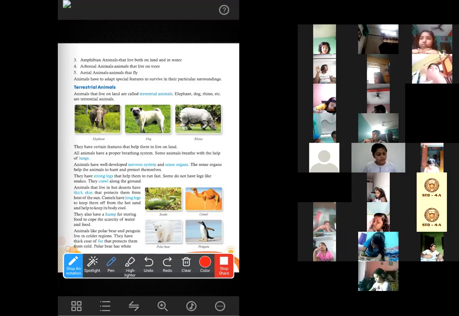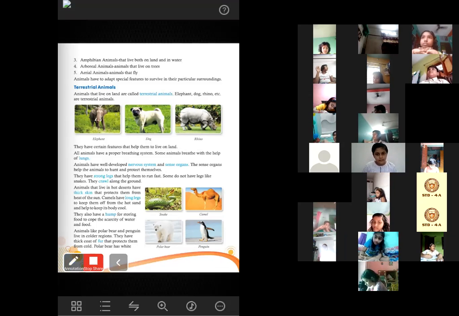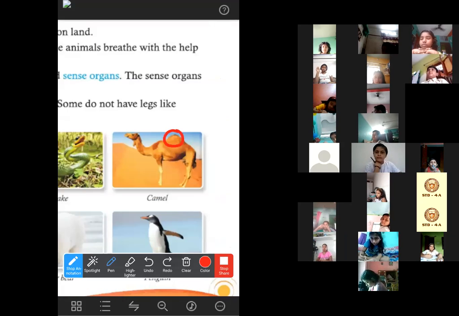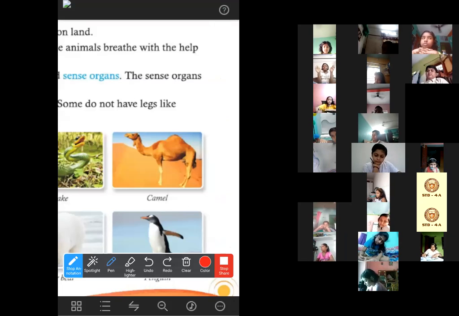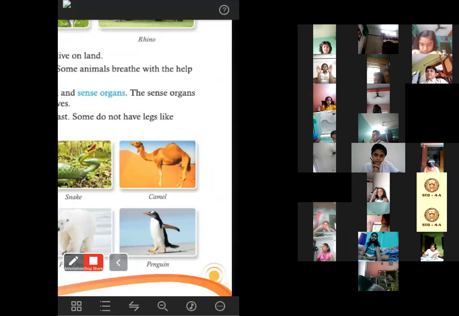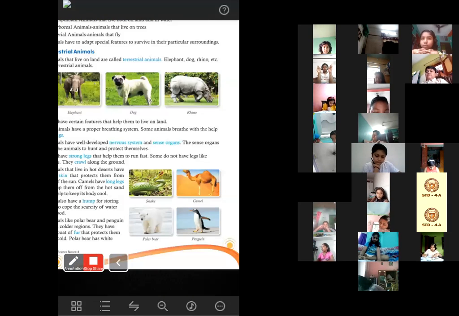What is the hump of a camel? In this picture also you can see that this camel has a hump. Yes, ma'am. This one. So in this hump, they can store extra water and food for the future. Okay. Now, see here, the polar bears and penguins.